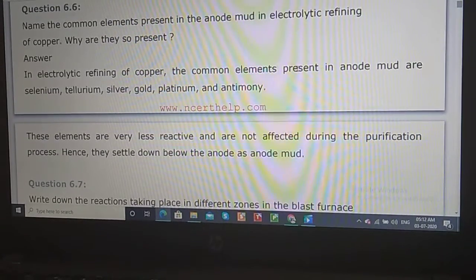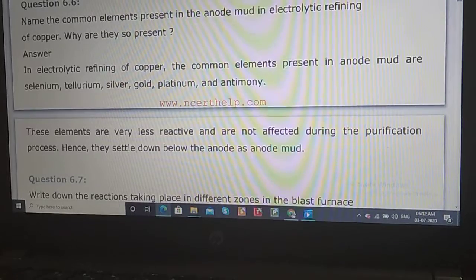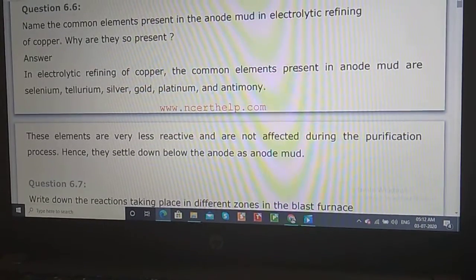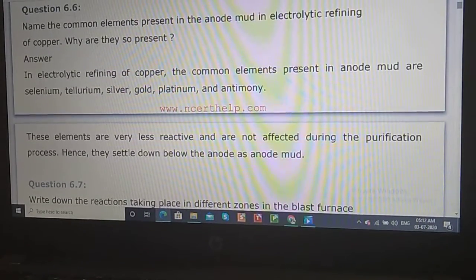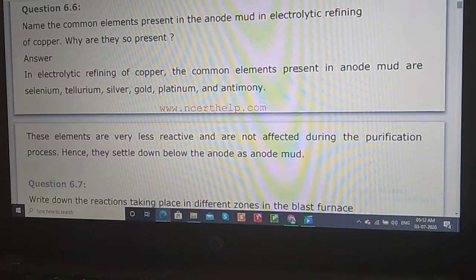What is question number 6 all about, student? They are asking: name the common element present in the anode mud in electrolytic refining of copper. Why are they present?